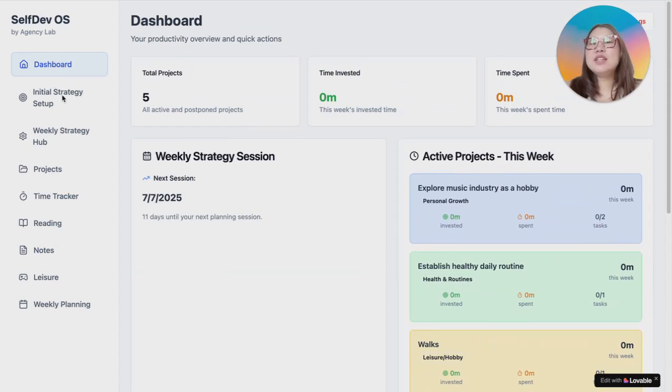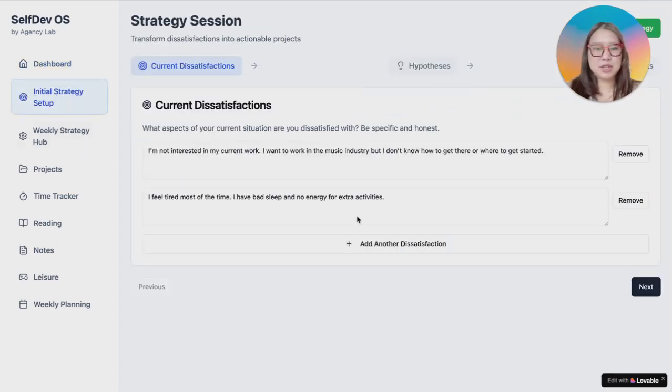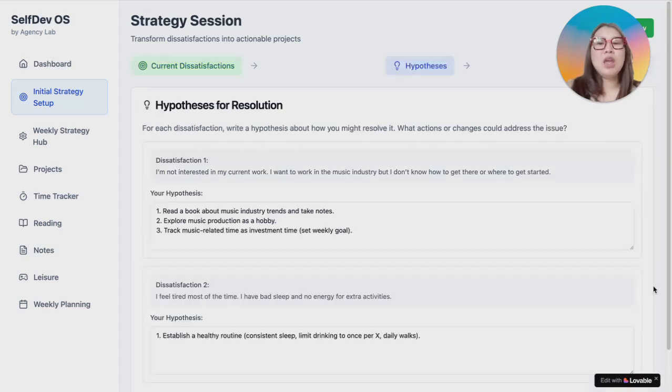So let's move on. Let's go into the initial strategy setup session. Here, Thomas begins by writing down what's really bothering him. For now, he's tracking 2 dissatisfactions mainly. He's not working in the music industry, and he's feeling tired, low energy, and he has poor sleep habits, which affects his life both mentally and physically. This is where Thomas captures what's not working in his life and what he'd like to improve.